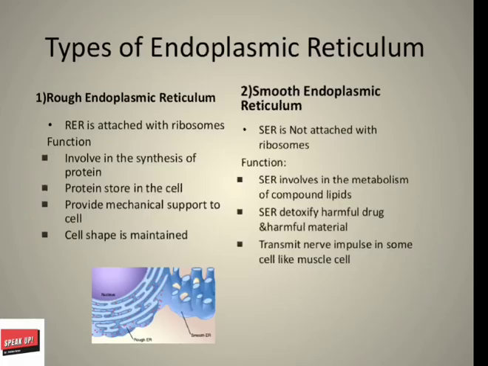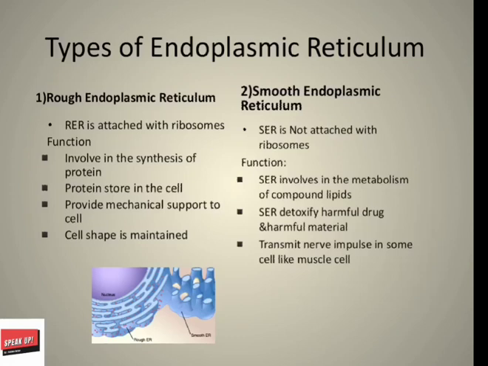Next, dear ones, before we discuss, the main difference between rough endoplasmic reticulum and smooth endoplasmic reticulum is that in rough endoplasmic reticulum, ribosomes are attached, and in smooth endoplasmic reticulum, ribosomes are not attached. Rough endoplasmic reticulum gets its name from the bumpy ribosomes attached to its cytoplasmic surfaces. Smooth endoplasmic reticulum is continuous with the rough endoplasmic reticulum and has few or no ribosomes on its cytoplasmic surfaces.